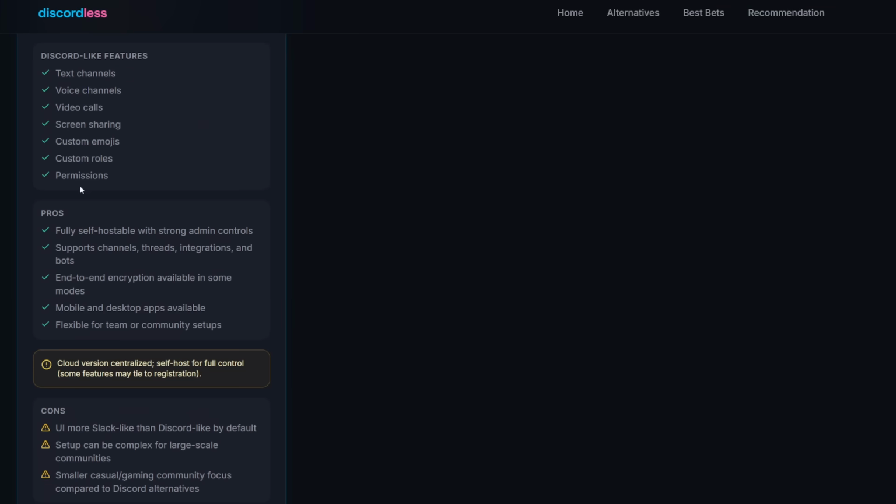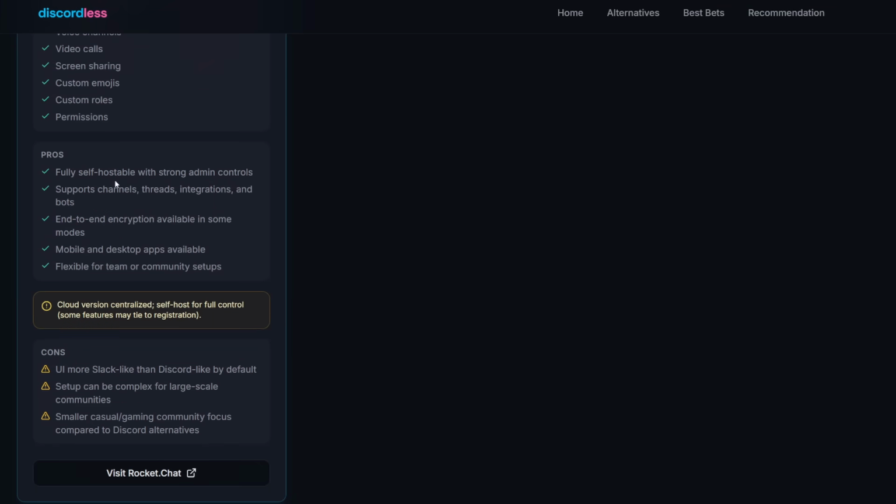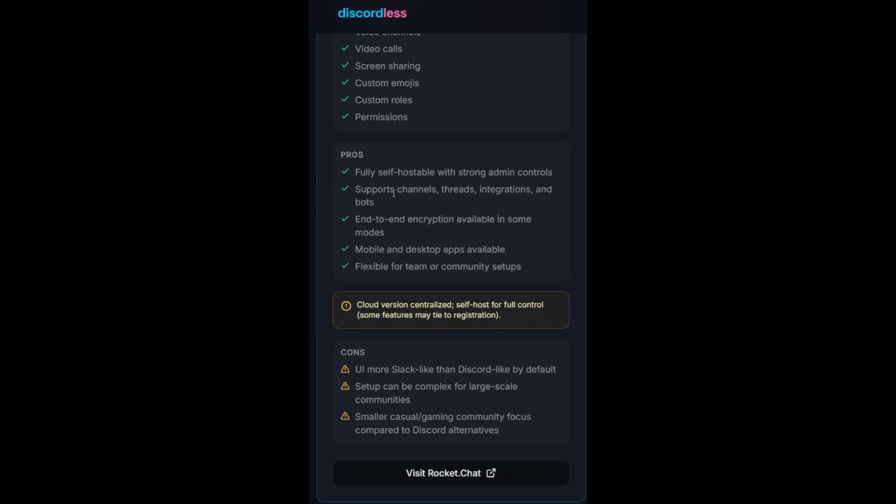They have everything that Discord has, and their pros are: fully self-hostable with strong admin controls, supports channels, threads, integrations, and bots, end-to-end encryption available in some modes, and mobile and desktop apps are available, as well as flexible for team or community setups.